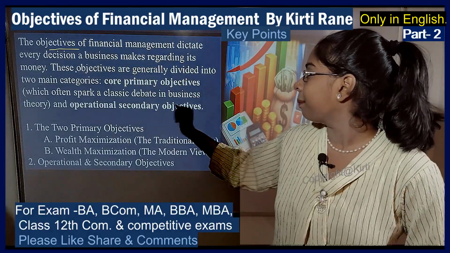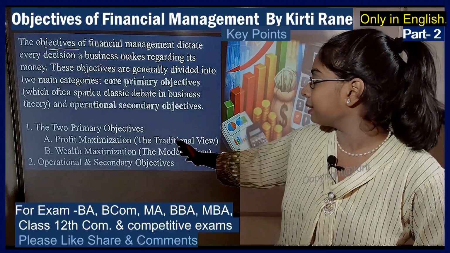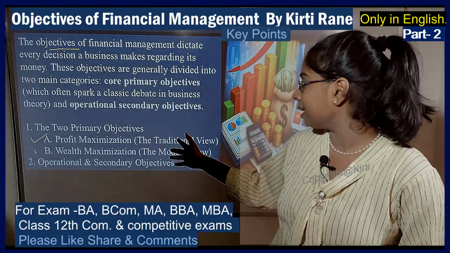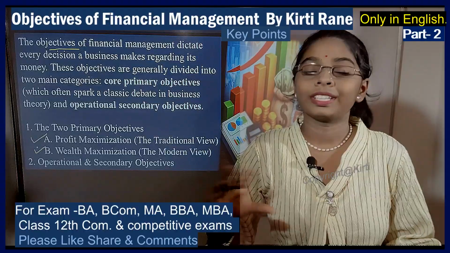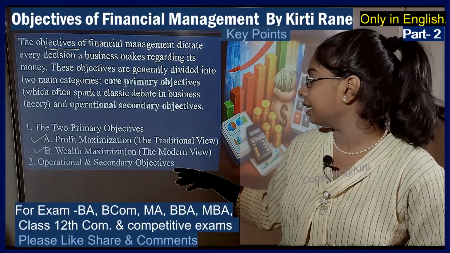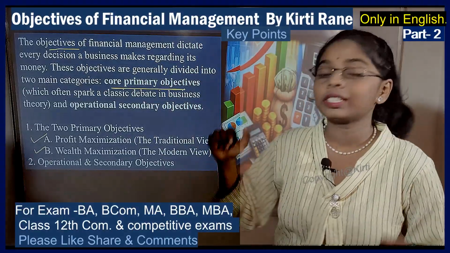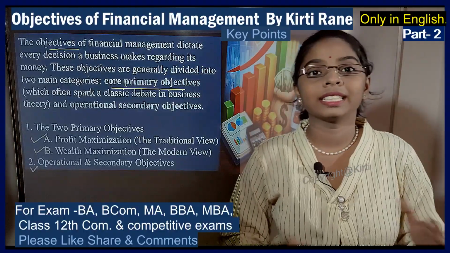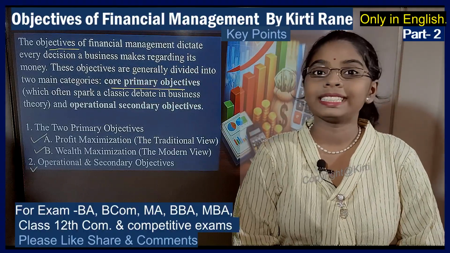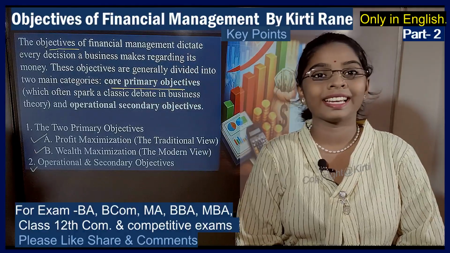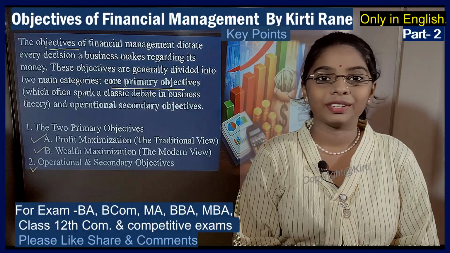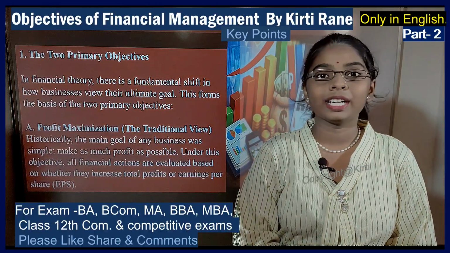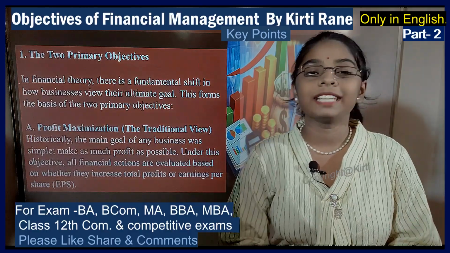So the two main primary objectives are profit maximization, which is the traditional way, and the second is wealth maximization, which is the modern view of financial management. The next is the operational and secondary objectives. We will be viewing all of these objectives in detail in the further slides. So before we move on, please take a screenshot of this slide so you can take notes while watching this video.